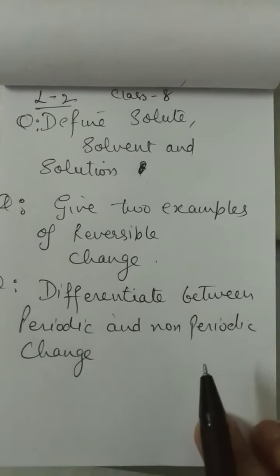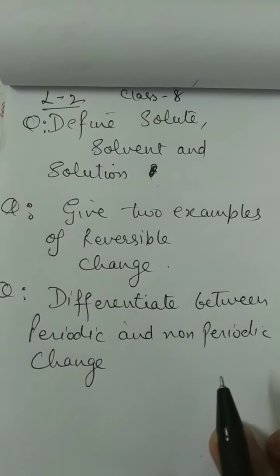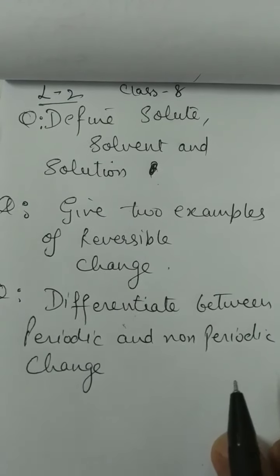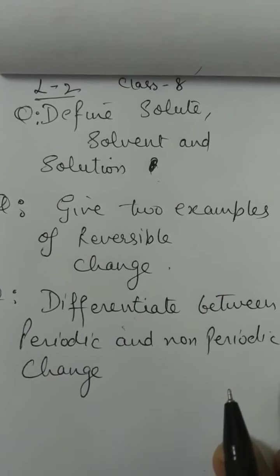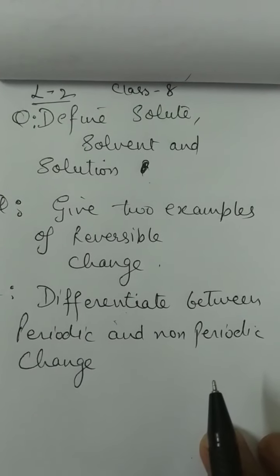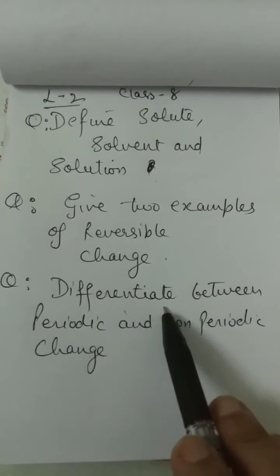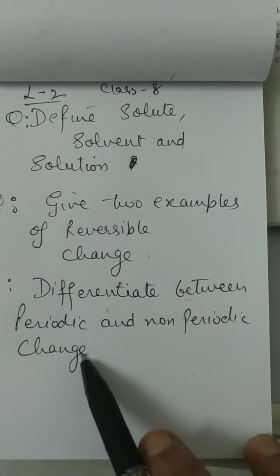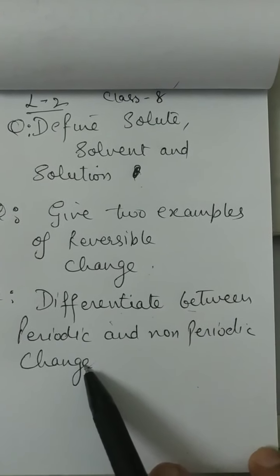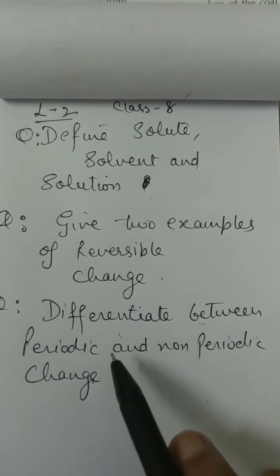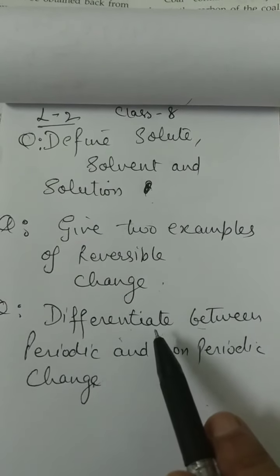In this video we discussed up to physical change. Three questions I gave to you. You have to practice these three questions. Define solute, solvent and solution. Second, give two examples of reversible change. Third, differentiate between periodic and non-periodic change. And up to physical change, revise the chapter honestly.